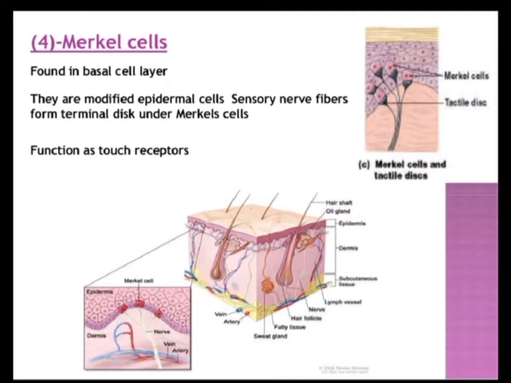Then we have got the Merkel cells. Merkel cells are also found in the basal layer of the epidermis, and these cells are found near the stratum basale of the epidermis in association with intraepithelial free nerve endings. The cytoplasm of these cells stains darkly due to the presence of numerous small dense cored granules. It has been established that the Merkel cells and the associated free nerve endings serve as mechanoreceptors.